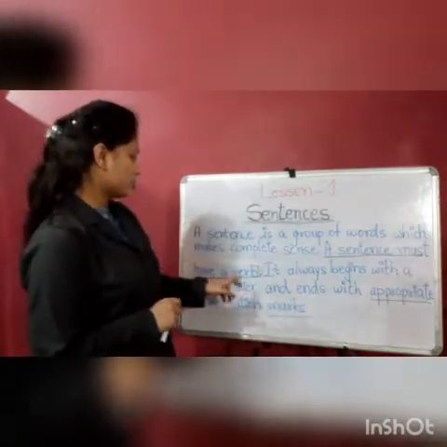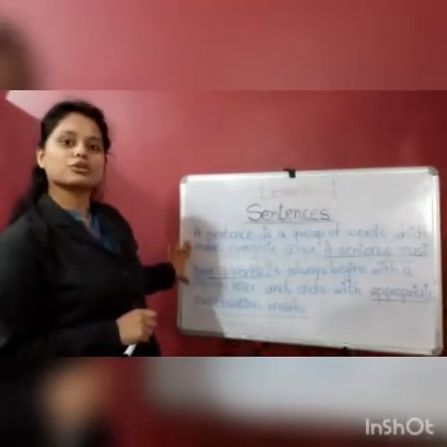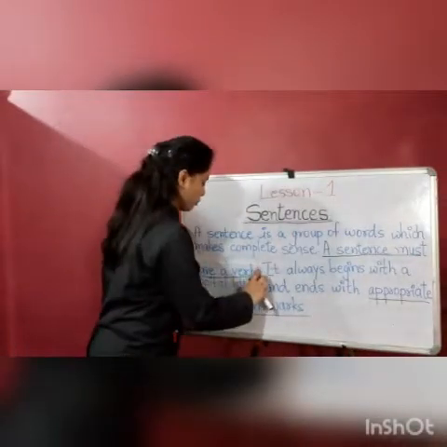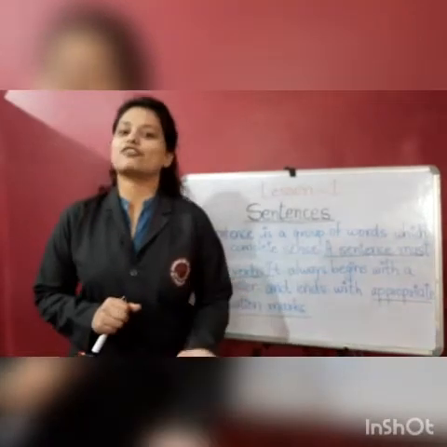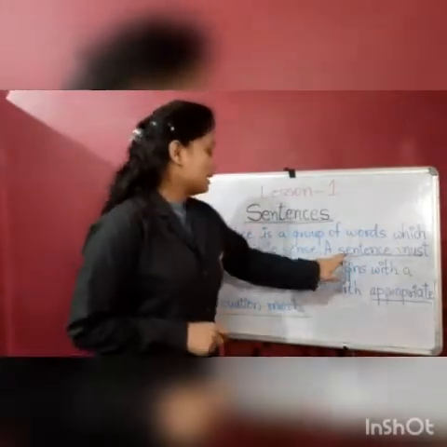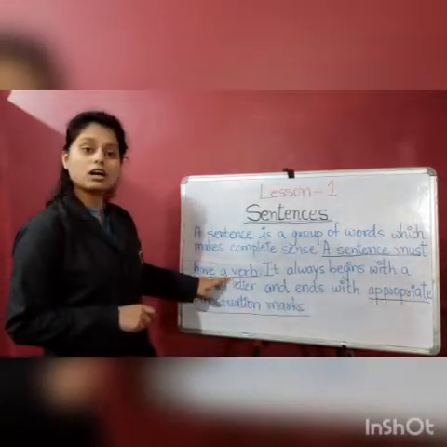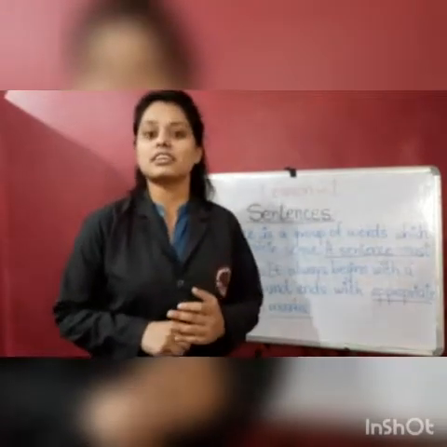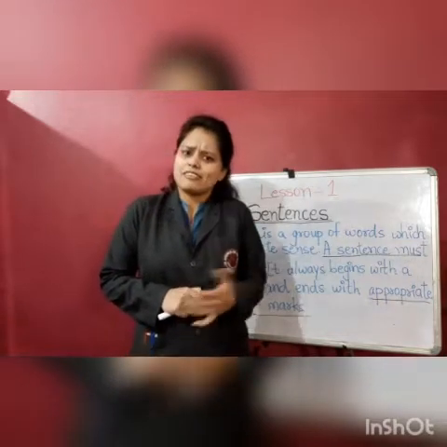Now adding more to that definition, you please see here, I have written a definition on the board and there are some underlined words, some underlined group of words here. So let me tell you what is added in your 4th standard in this definition of sentences. A sentence must have a verb. Yes children, verb. We have learned the definition of verb. What are verbs?